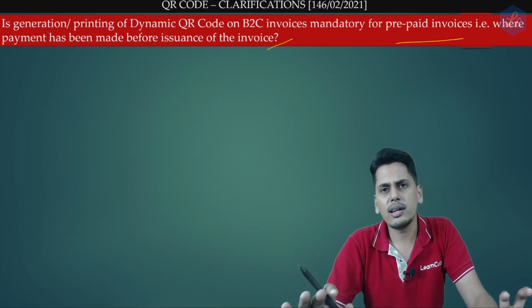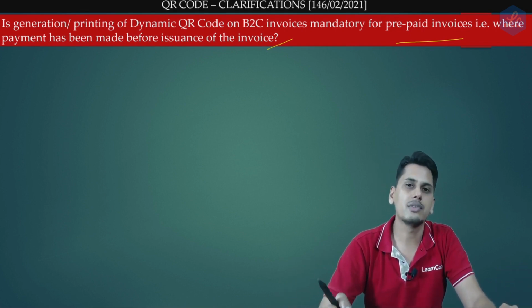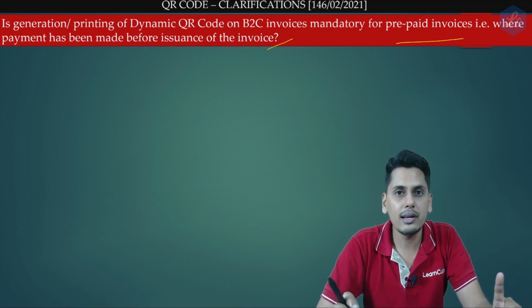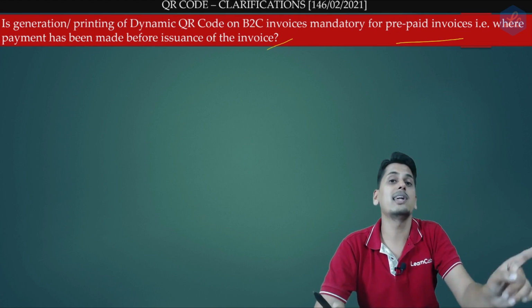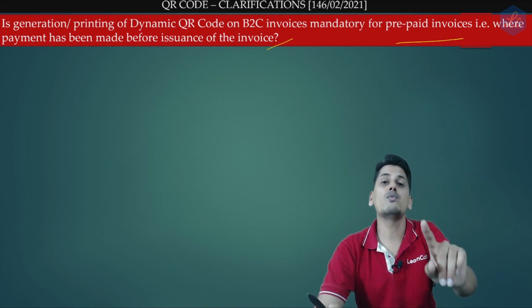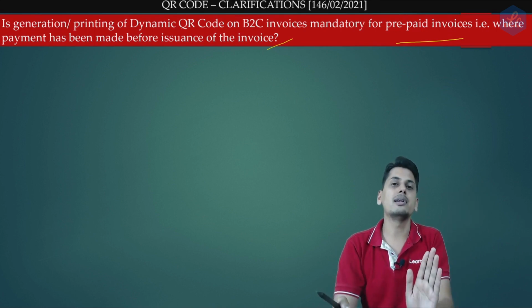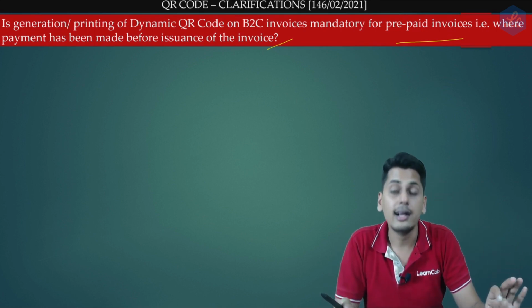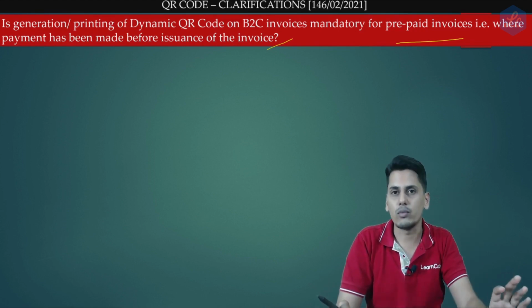So friends, what is the sum and substance of the discussion? Dynamic QR code needs to be printed on the invoice only in those cases where the invoice is not a prepaid invoice. After the invoice is printed, if the payment is going to be made, it is mandatory to have the dynamic QR code printed on the invoice.